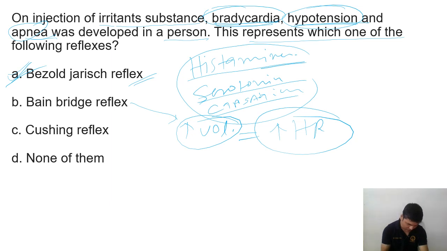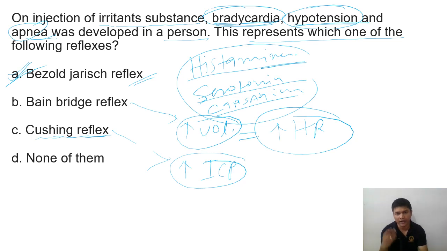And what is the Cushing reflex? This reflex is seen in case of increased intracranial pressure.